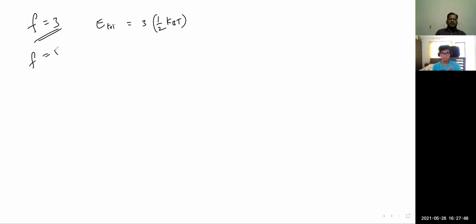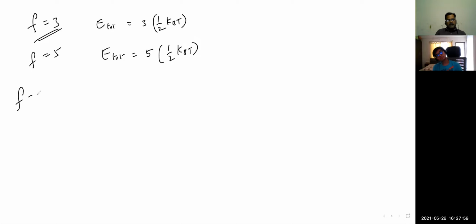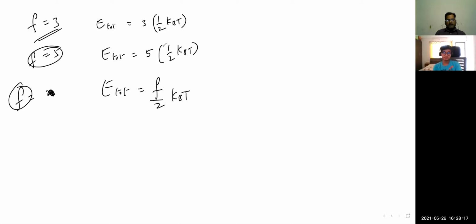If F value is equal to 5, then the total energy associated with this system is 5/2 kBT, 5 times half kBT. So if the degree of freedom is F, then in terms of degrees of freedom, the generic equation I can write like this: F/2 kBT. Here instead of 5, I have written F.